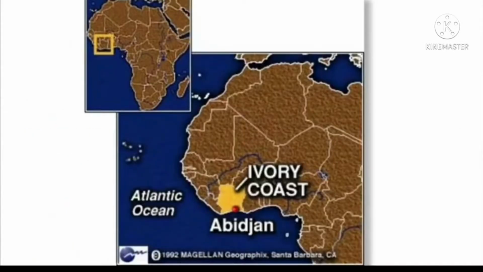See children, this is the Ivory Coast in the continent of Africa, with Abidjan city near the Atlantic Ocean. The fumes from the highly toxic waste cause nausea, skin rashes, fainting, and diarrhea.